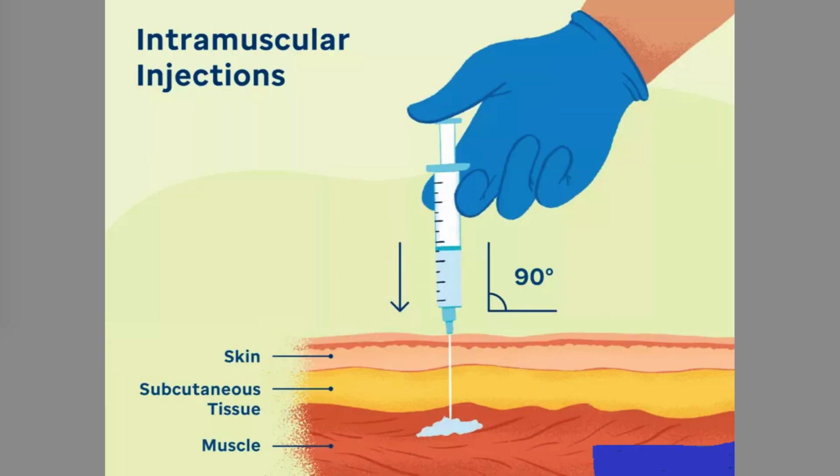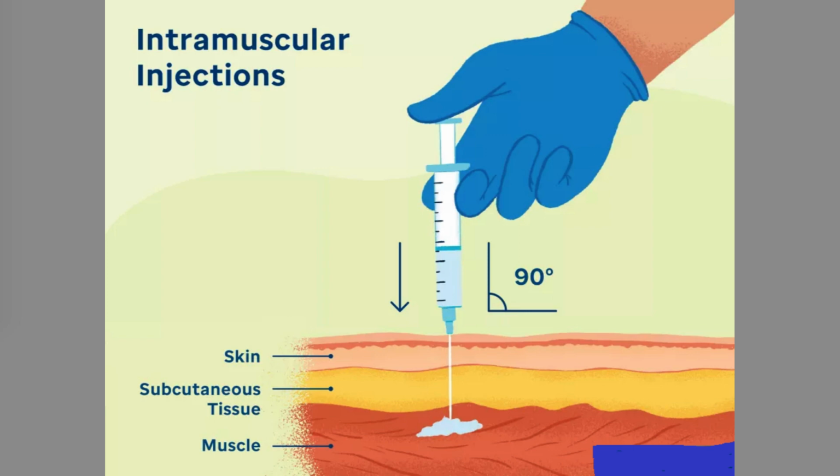Methods of intramuscular injection administration. Air-lock method. Expel the air from the syringe leaving 0.2 milliliters. Stretch the skin lightly with the index finger. Insert the full needle quickly into the muscle. Withdraw the piston to confirm that the needle is not in a blood vessel. Push the piston gently to give the medicine very slowly.